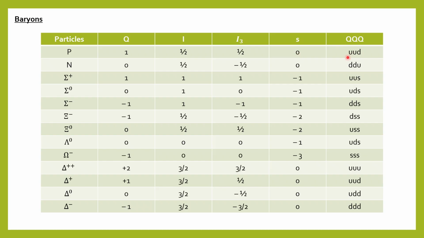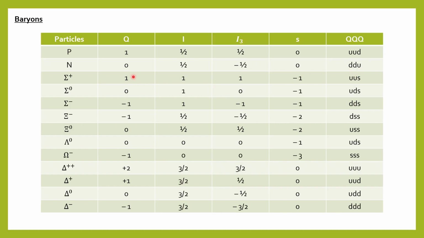Like U has the charge plus 2 by 3, U has the charge plus 2 by 3 and D has the charge minus 1 by 3, and that's why this is 4 by 3 minus 1 by 3 is 3 by 3 and equals 1. The neutron: Q is 0, I is half, I3 is minus half, S is 0 and the formation is DDU.